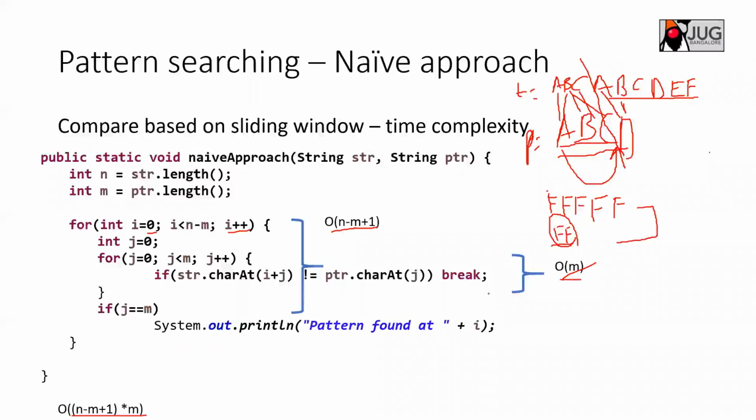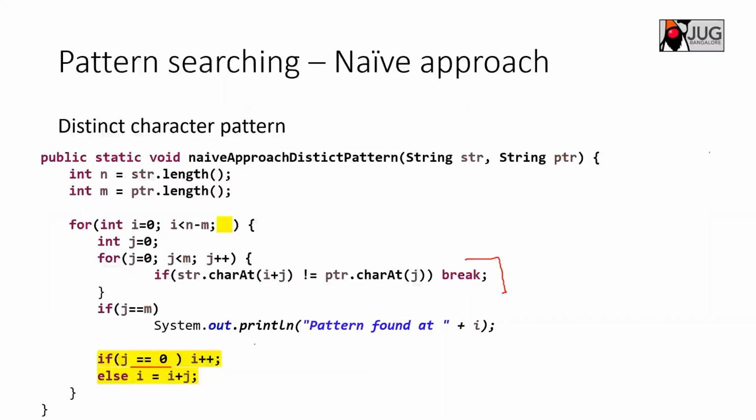So for example, here I started with A, B, C, D. Let's say I have A, F here, started with F here. So the first character of the pattern itself is not matching. So I need to just increment by one position. Or what I can do is increment by I plus J positions, because my J characters have already matched, right? So I can directly jump.